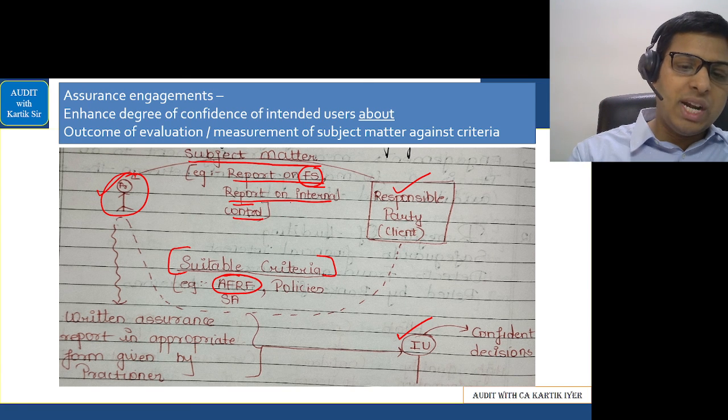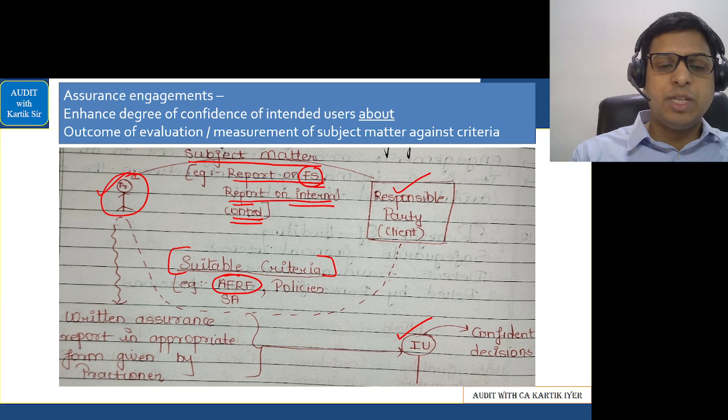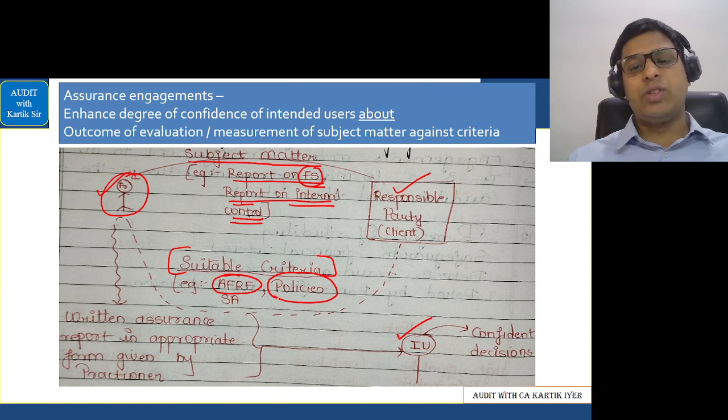Suppose I'm making the report on internal control. So what will I take as a benchmark? I'll take the company's policies on internal control as a benchmark. So that will be my major benchmark with which I'll compare the company's performance.